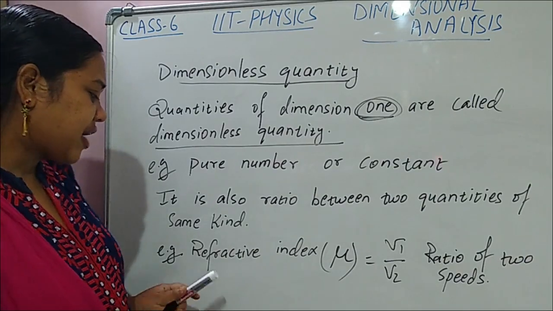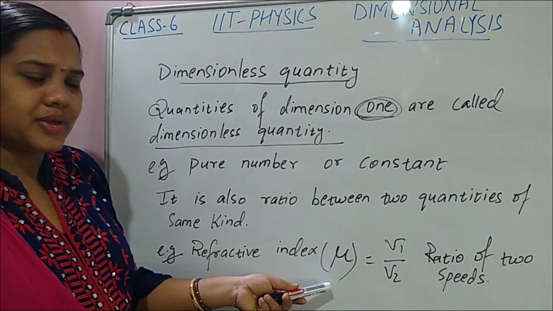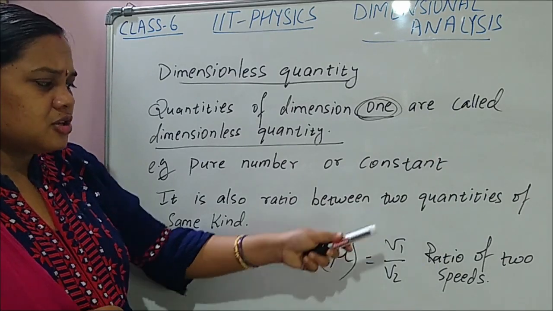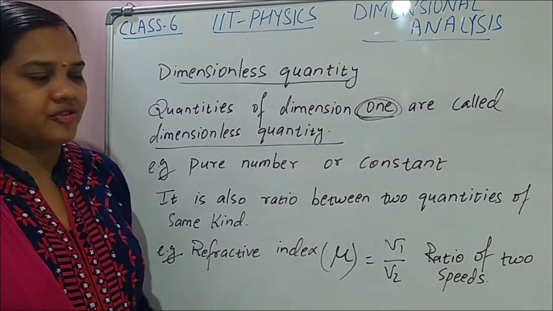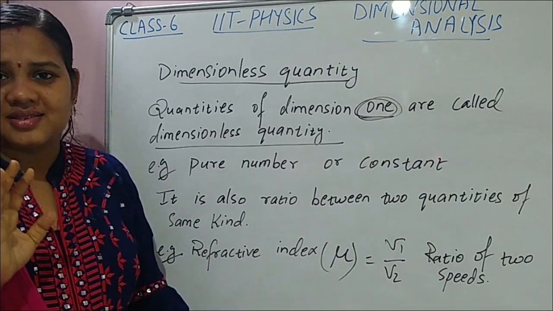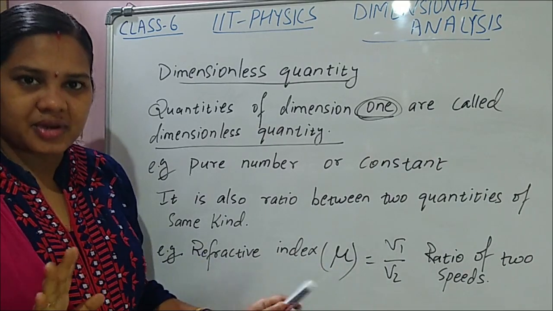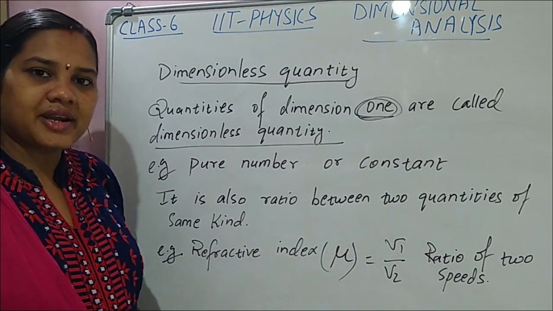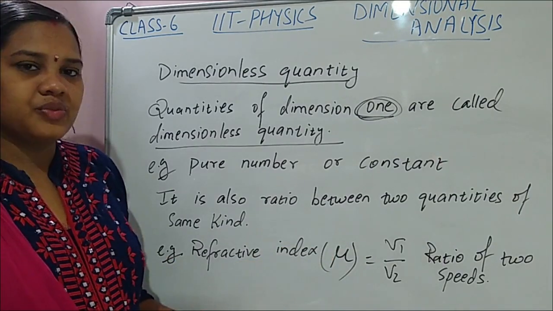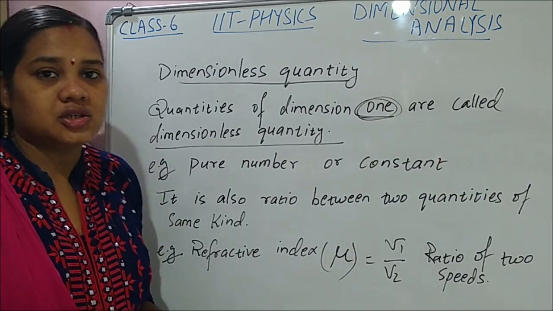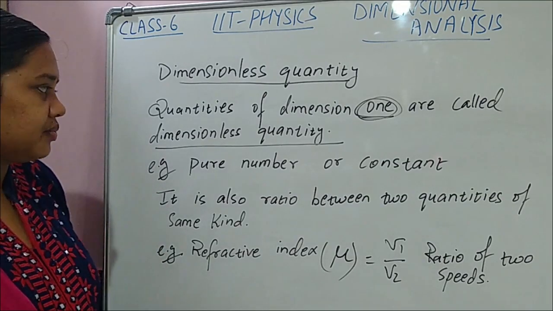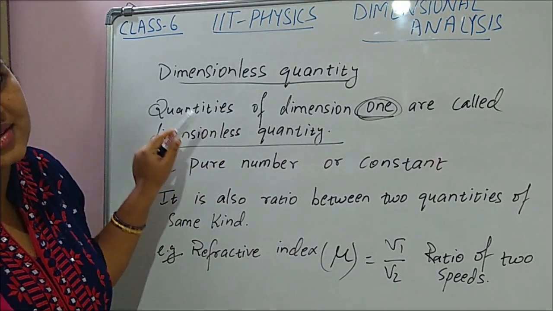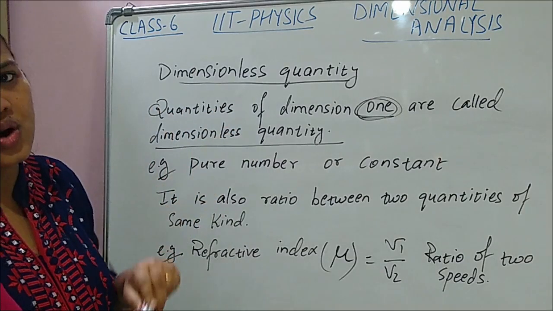Is it? Refractive index mu is equal to what? It's a ratio between speeds. So speed by speed. Of course both are not the same, you will get some ratio, but the quantities are of the same kind or not? Speed by speed. So no dimension, means dimension is 1. So all those quantities whose dimension is 1 are known as dimensionless quantity.